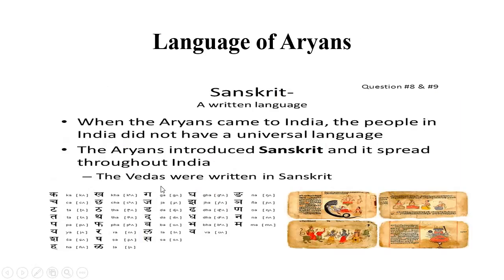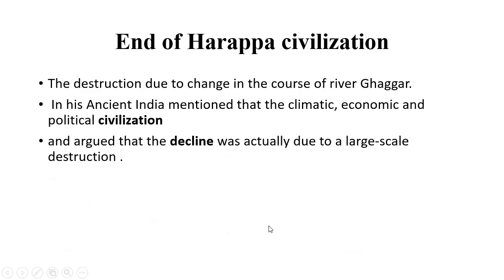Languages of Aryans. Sanskrit was a written language used by Aryans. When the Aryans came to India, the people in India did not have a universal language. So Aryans introduced Sanskrit and it spread throughout India. The Vedas were also written in Sanskrit. You can see this is the Sanskrit written in Vedas, their religious book, which is written in Sanskrit.